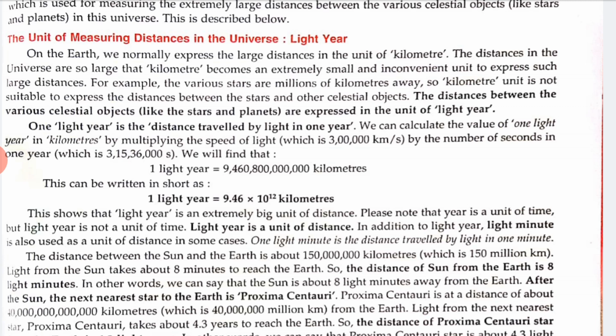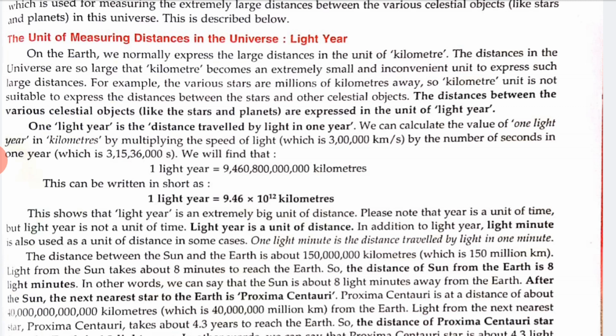Now we will find how many kilometers 1 light year is equal to. You can see in your book. This can also be written in short as 1 light year is equal to 9.46 × 10^12 kilometers. Now this shows that the light year is an extremely big unit of distance. Please note that year is a unit of time, but light year is not a unit of time. Light year is a unit of distance.